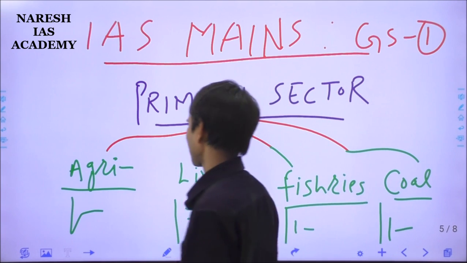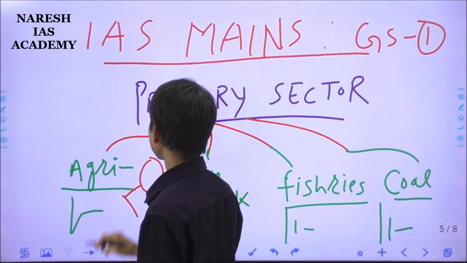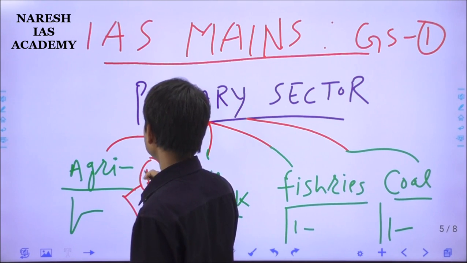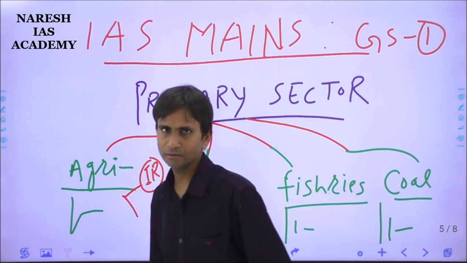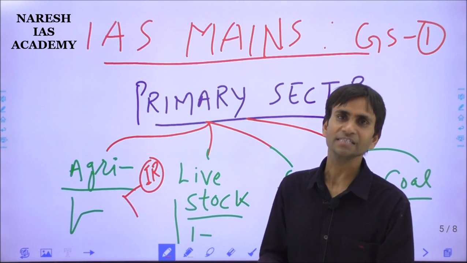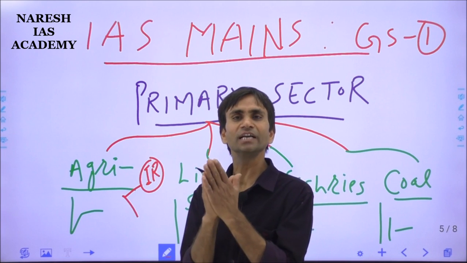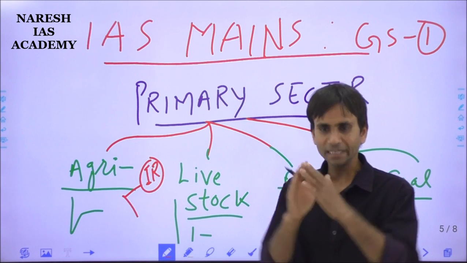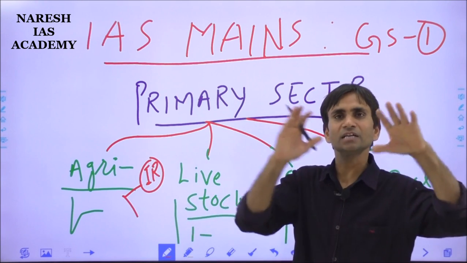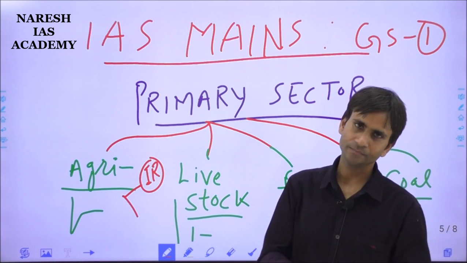But here you have to prepare the subtopic, irrigation. Irrigation may be an engine of development of the agriculture sector. And what is the present scenario of irrigation in India? It is divided into irrigation facility under the organized sector or the unorganized sector.